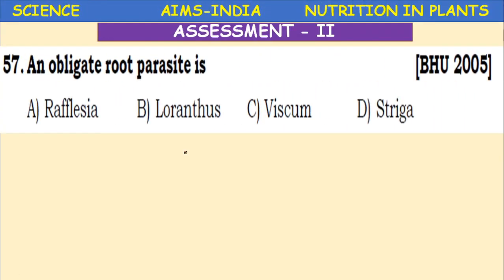An obligate root parasite is Rafflesia. Obligate means completely dependent on the host, remaining partial. Okay, Loranthus, Viscum, Striga.